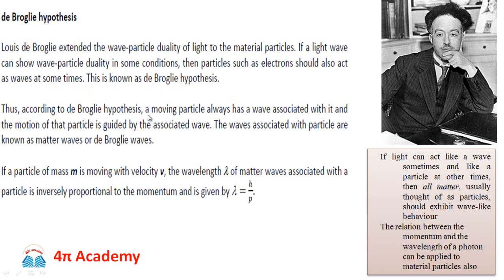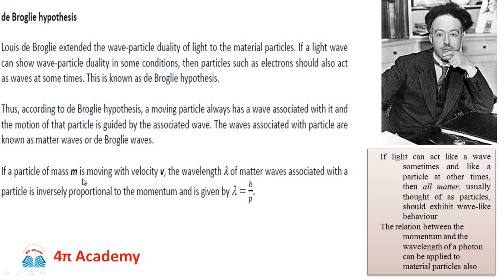Thus, according to de Broglie's hypothesis, a moving particle always has a wave associated with it, and the motion of that particle is guided by the associated wave. The waves associated with the particle are known as matter waves, or de Broglie waves.